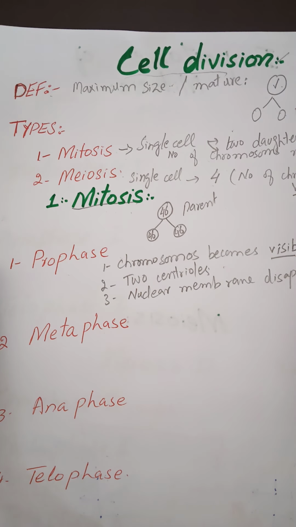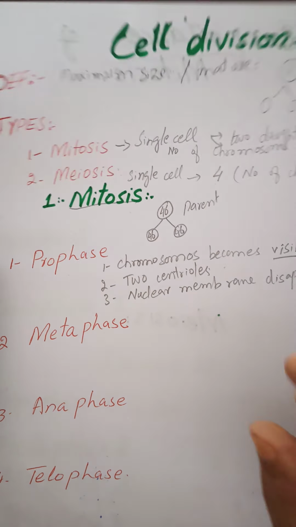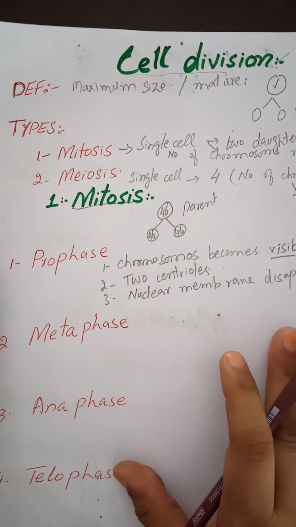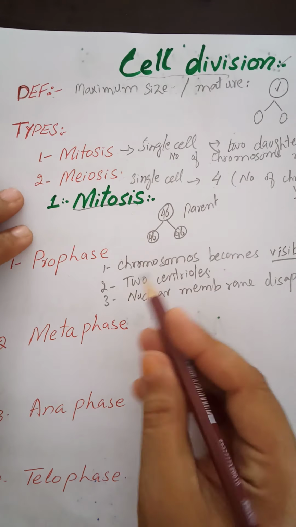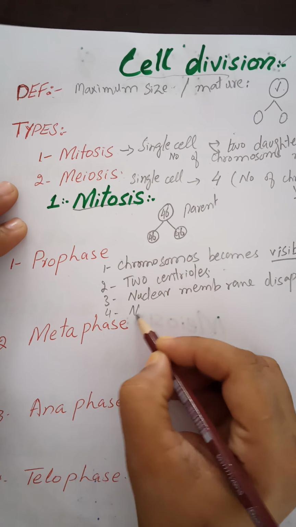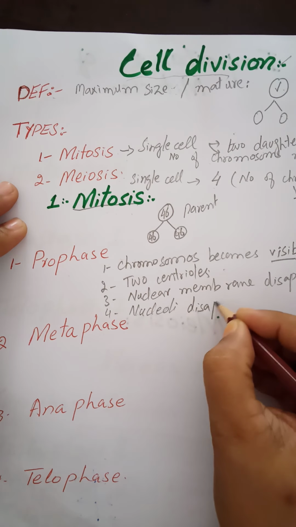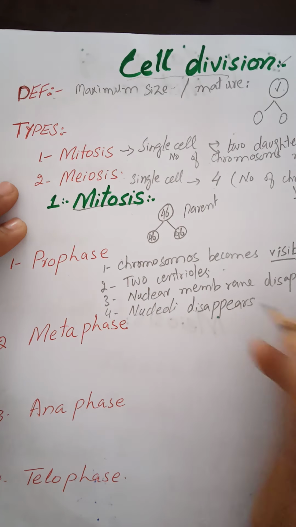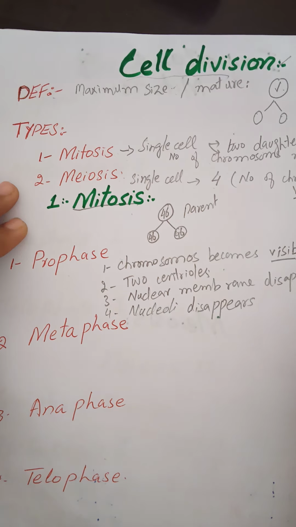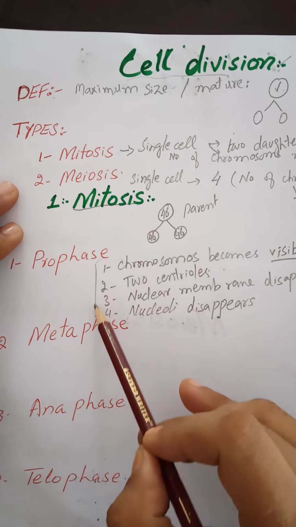This is the nucleus. The outer membrane of the nucleus is known as the nuclear membrane. At the time of cell division, the nuclear membrane disappears, and the nucleoli also disappear. What are the nucleoli? Nucleoli are the circular organelles present inside the nucleus. They also disappear, and these are the steps which happen during the prophase.